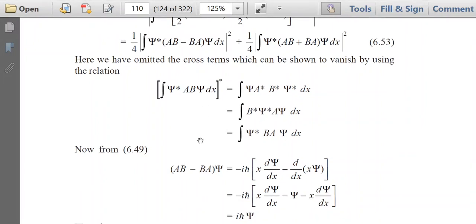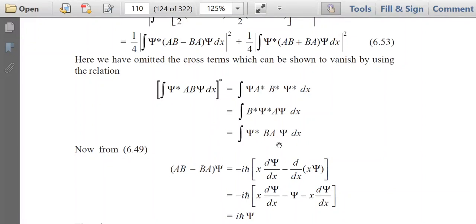So what we can see here is the integration of psi star AB into psi dx, and its star is psi A star B star psi star dx. After rearrangement, this is B star psi star A into psi dx, and again rearranging, psi star BA into psi into dx. So psi star AB into psi dx is equal to psi star BA into psi into dx.